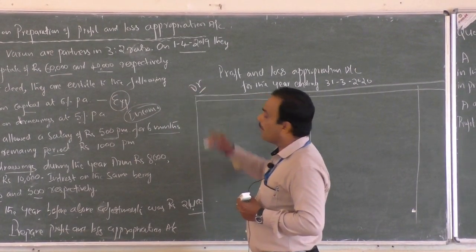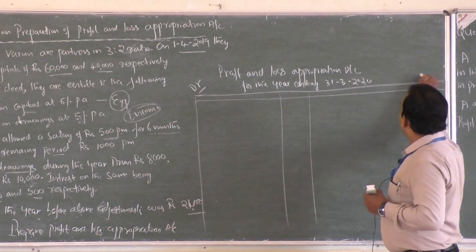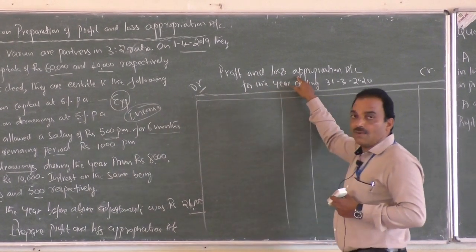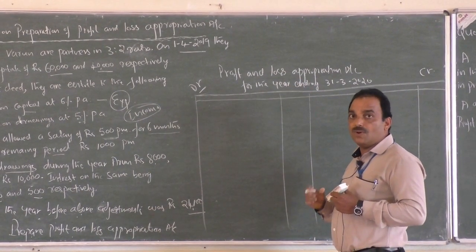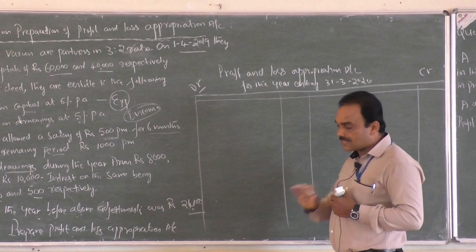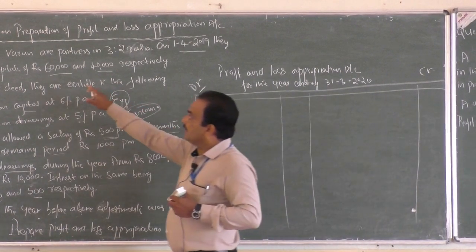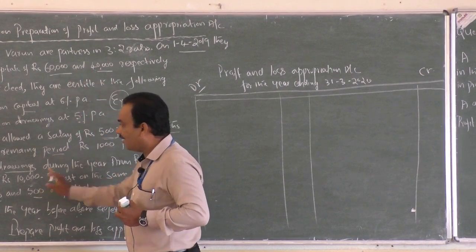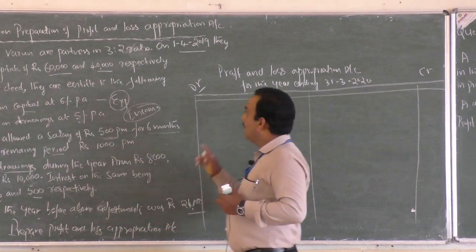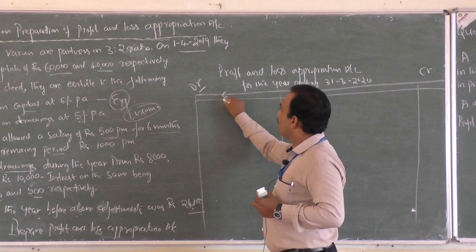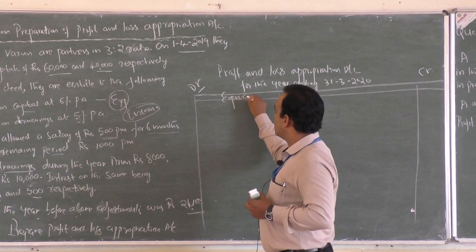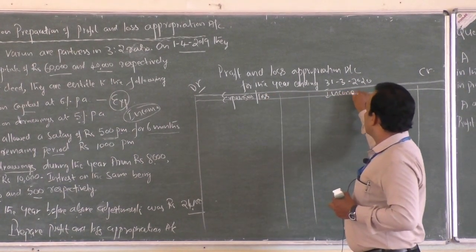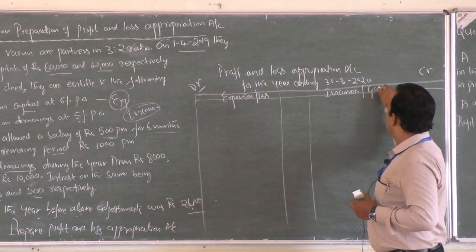Okay, debit side, left hand side; right hand side, credit side. Here profit and loss appropriation account is a nominal account because it records only income and expenses, not assets and liabilities. For example, capital, I mean liability, is not recorded. Drawing is not recorded. Only nominal items are recorded. Therefore debit all those expenses and losses and credit all incomes or gains.